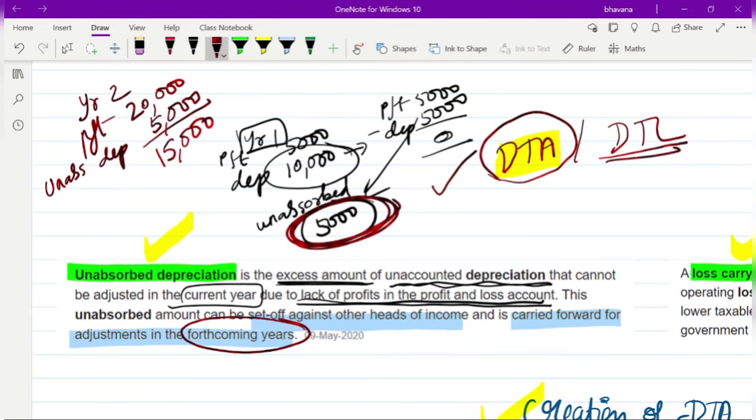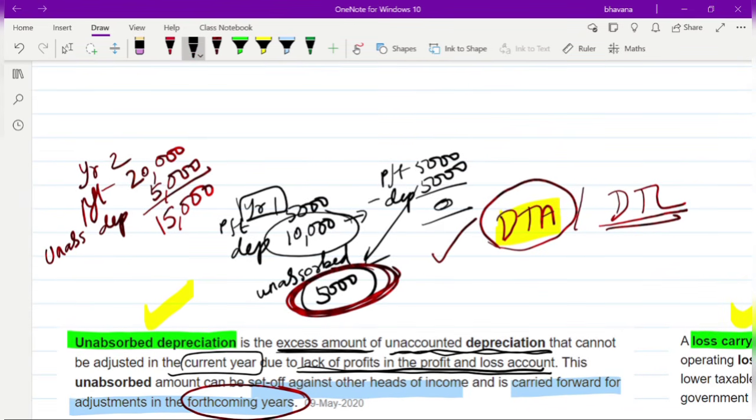If there was no unobserved depreciation, you would have paid tax on 20,000. But now, because of the unobserved depreciation, you are only paying tax on 15,000 rupees. So the amount of tax has been reduced. In the upcoming years, the tax amount you have to pay will be reduced because unobserved depreciation will be taken as an expense.